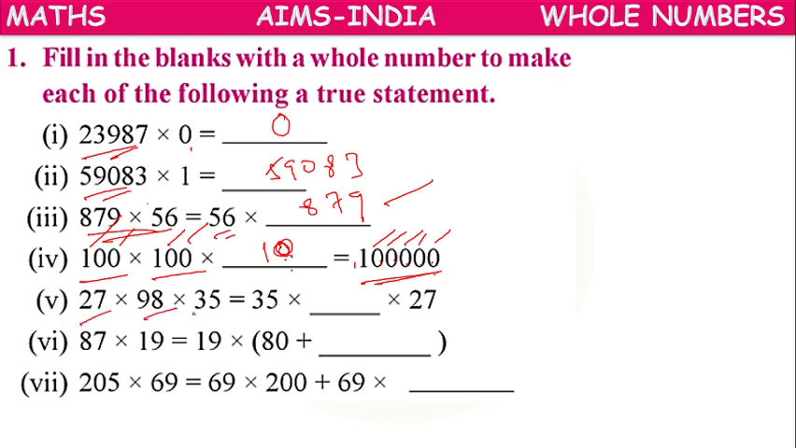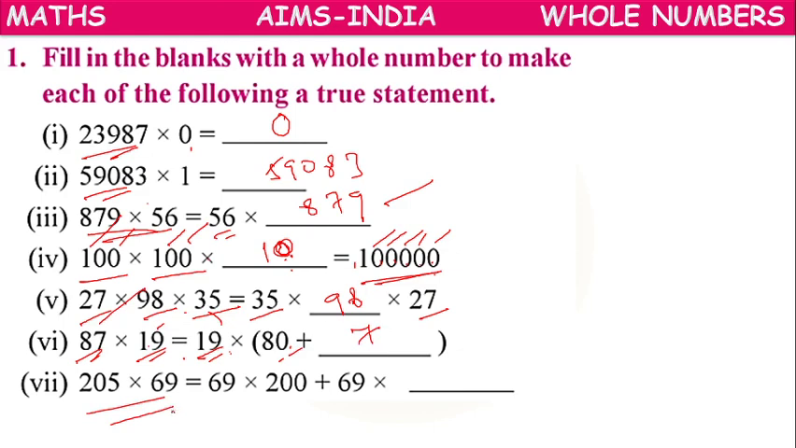27 into 98 into 35. 35 into 27. 98 is missing. We can multiply in any order. Next, 87 into 19. 19 is like that only. 87, how have they written it? We can write 80 plus 7.